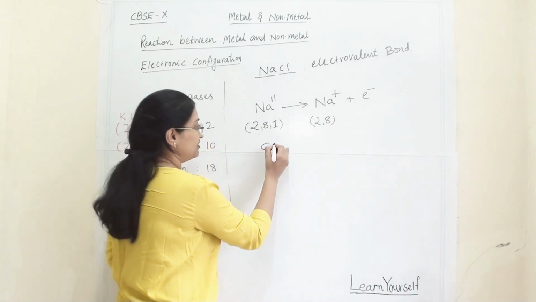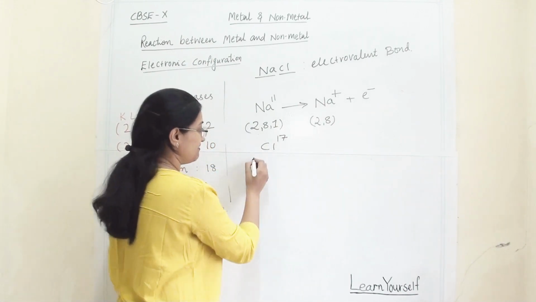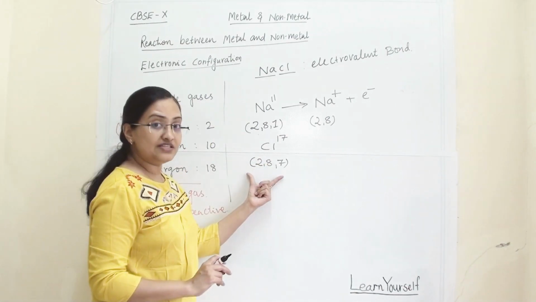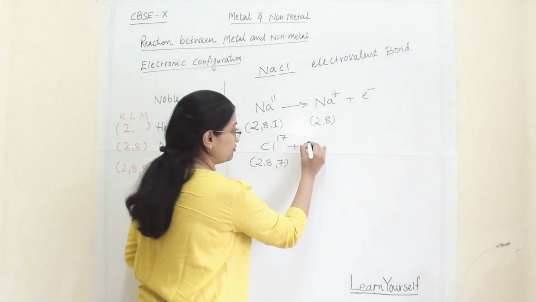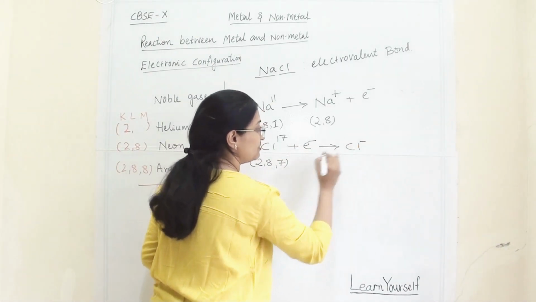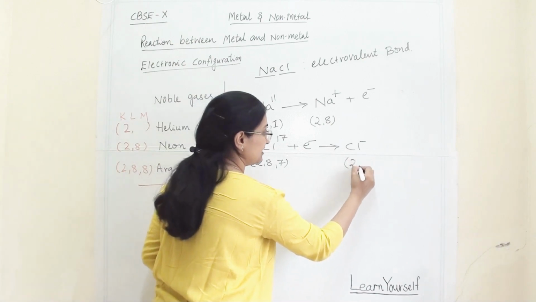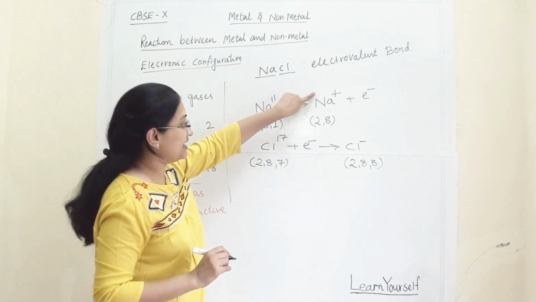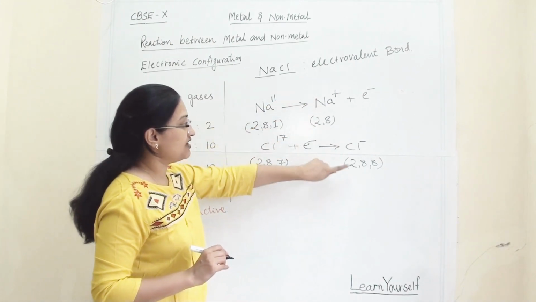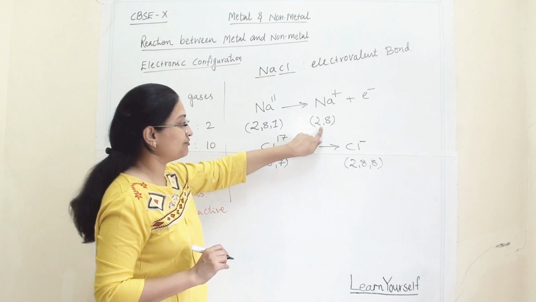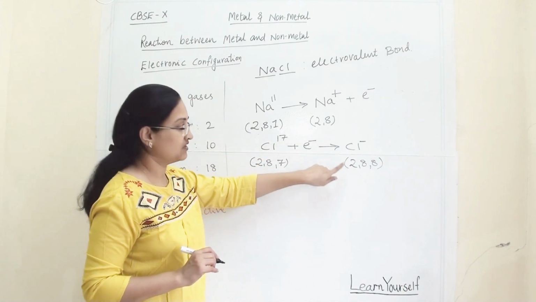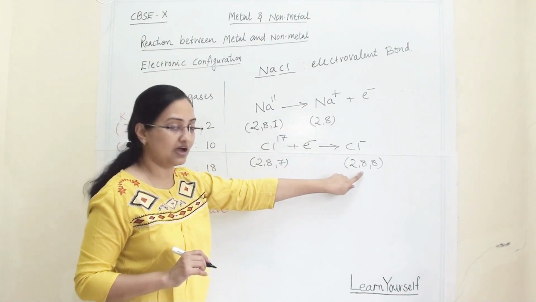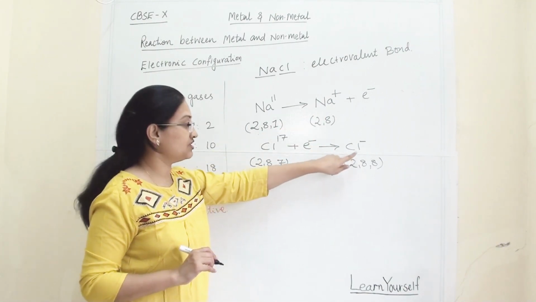Now what will happen with chlorine? Chlorine's atomic number is 17, so its electronic configuration is 2, 8, 7. This chlorine will accept one electron and become Cl-. So here the electronic configuration will be 2, 8, 8. If you see the cation and the anion, this positive ion and this negative ion have electronic configurations similar to the noble gases. Here Na+ follows neon's configuration, and here chloride follows argon's electronic configuration.